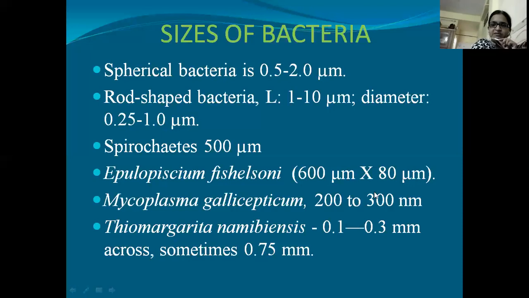This can be seen through the naked eye. And the smallest bacteria is Mycoplasma gallisepticum. Its size is ranging from 200 to 300 nanometers. And one of the largest bacteria found recently is Thiomargarita namibiensis, and its size is ranging from 0.1 to 0.3 mm, and sometimes it can also go up to 0.75 millimeters.